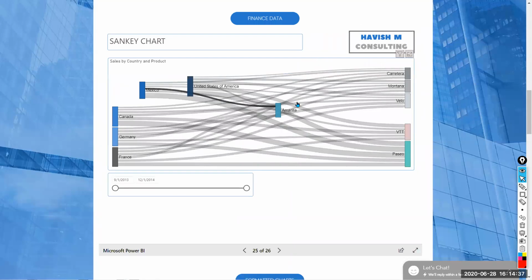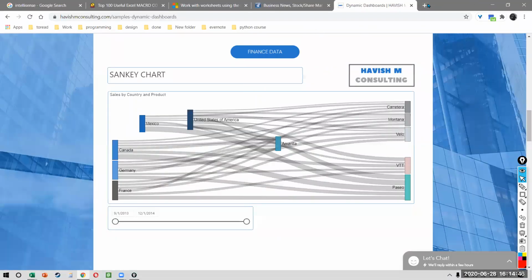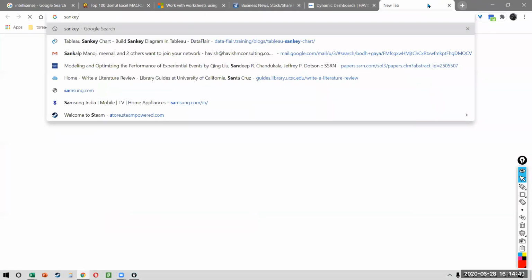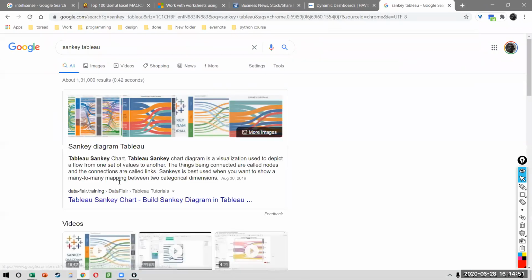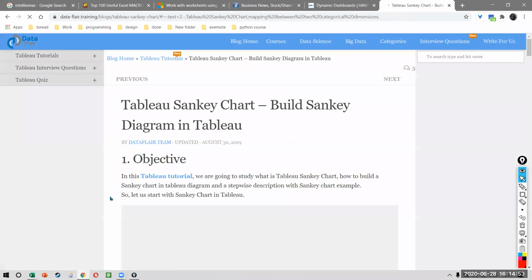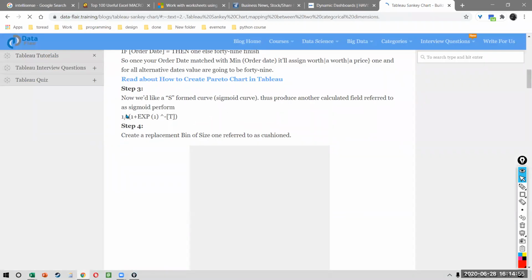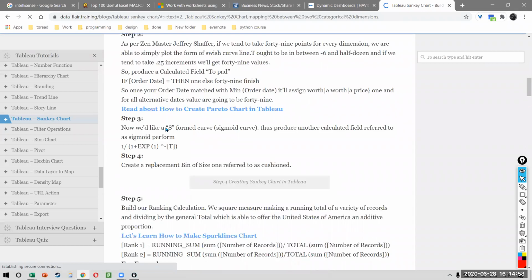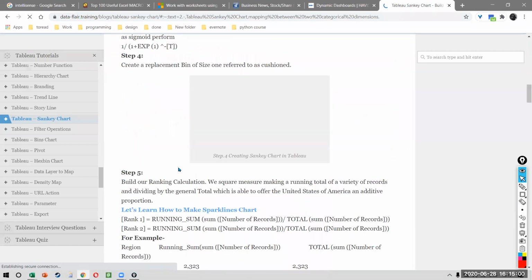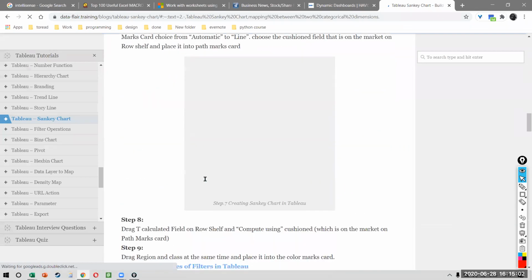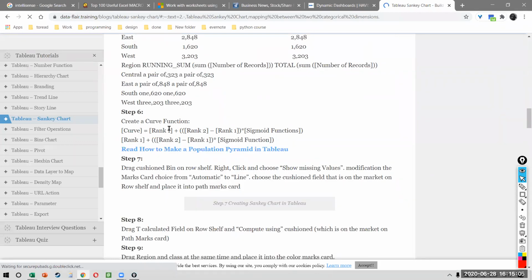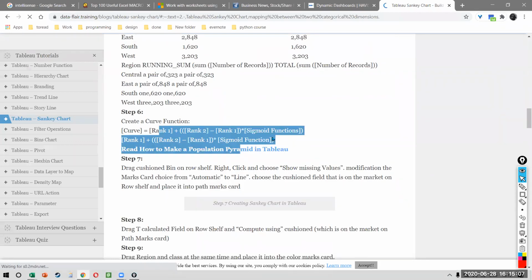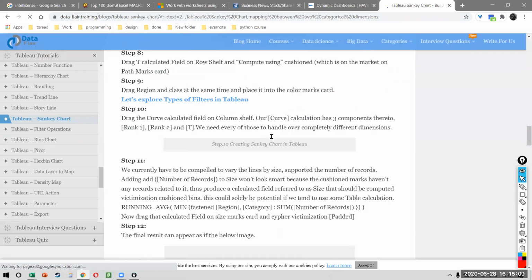For example, creating something like this on Power BI, a Sankey on Power BI is one click. To create a Sankey on Tableau will make you go mad. If you try to create a Sankey on Tableau, something like this, just see the number of steps that it takes. You will have to create exponential functions. You will have to create all these calculations. Do you see all this? You really feel a normal user will put in this effort to make curve functions and all, sigmoid. Who will even know all of these things, right?